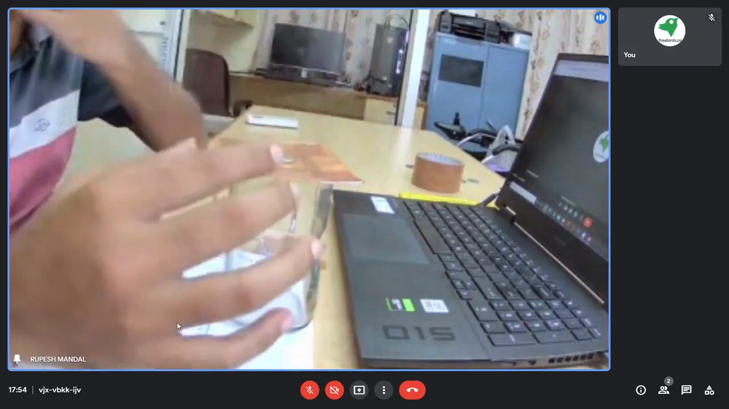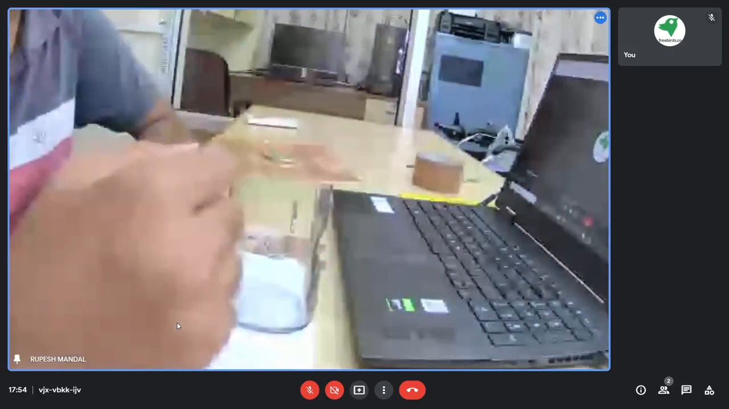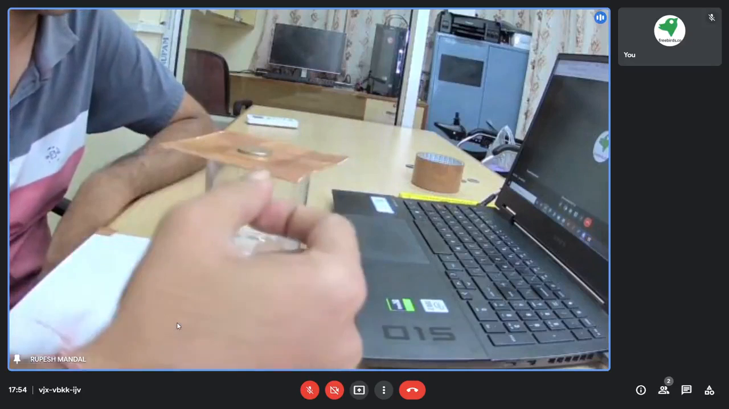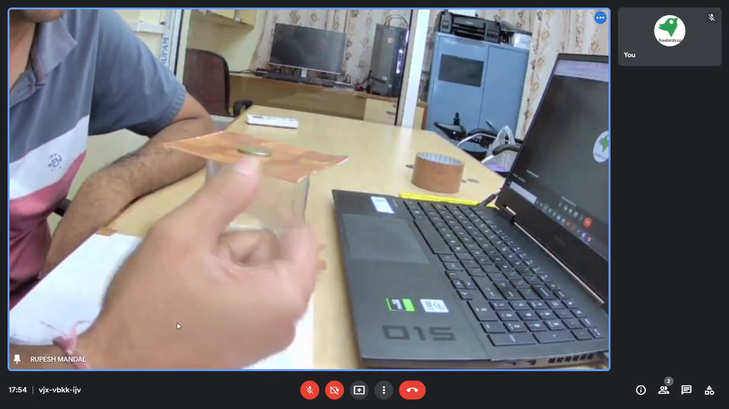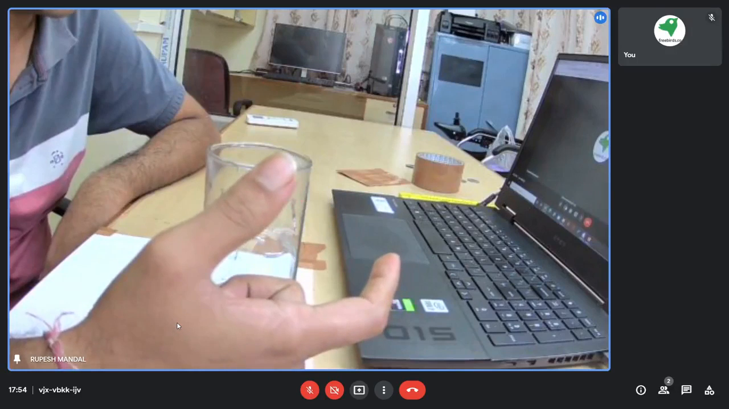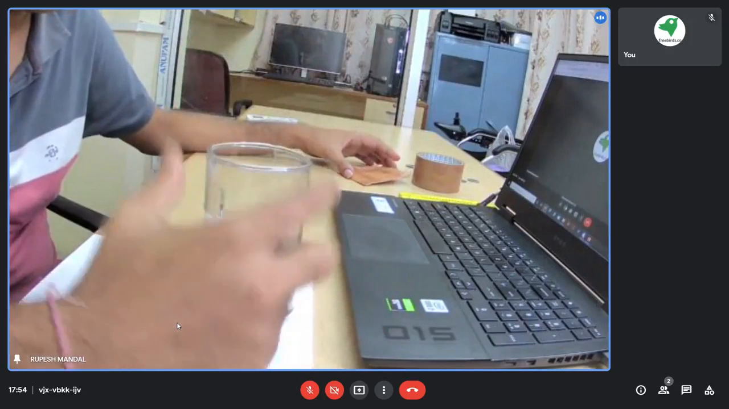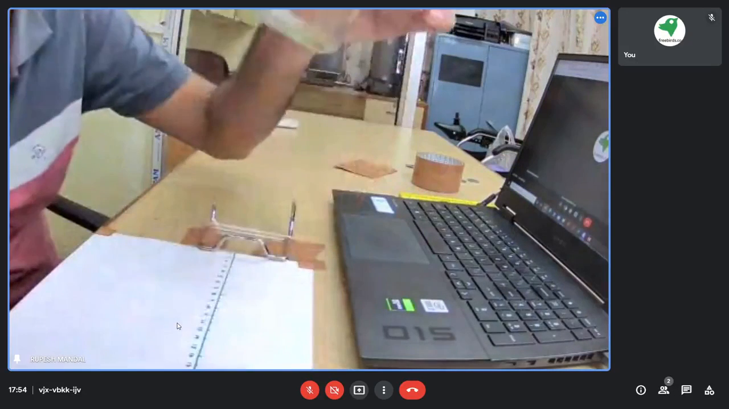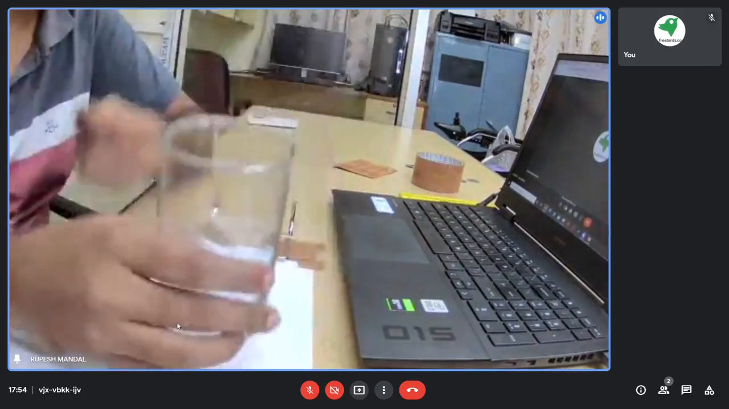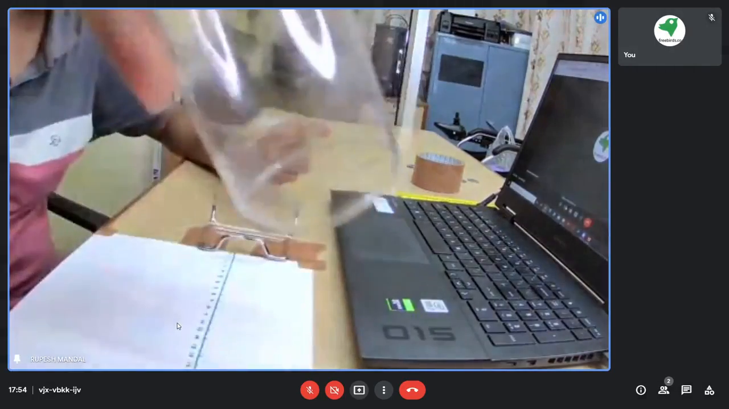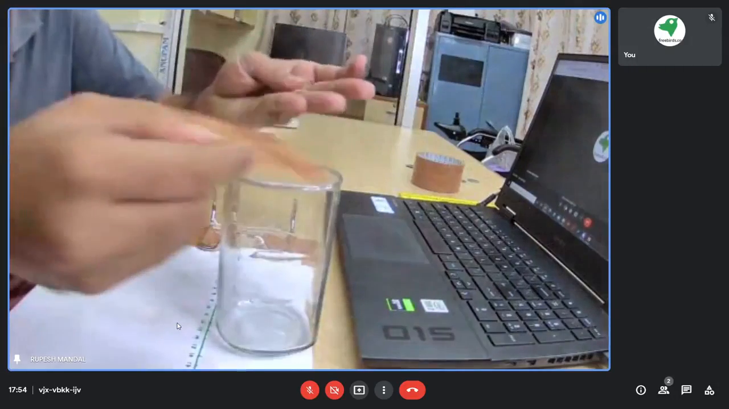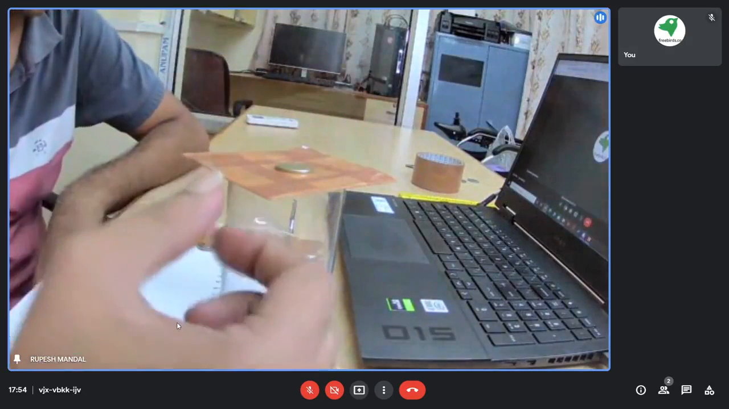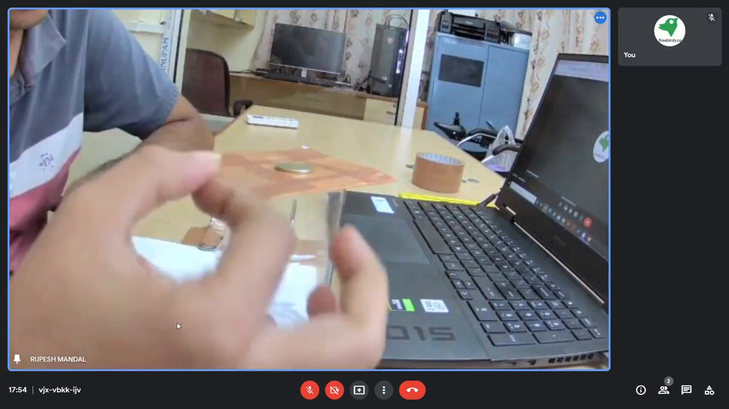Now what I will do is flick this card with my finger, and see what happens. I'm just flicking this one for you. What happens? The card flies away, but the coin drops inside the glass. Okay, so once again I will do this activity. You can see the glass is empty, right? I'm keeping the card, then placing the coin, and flicking this card.